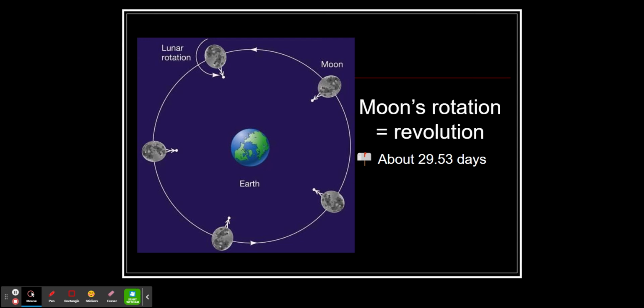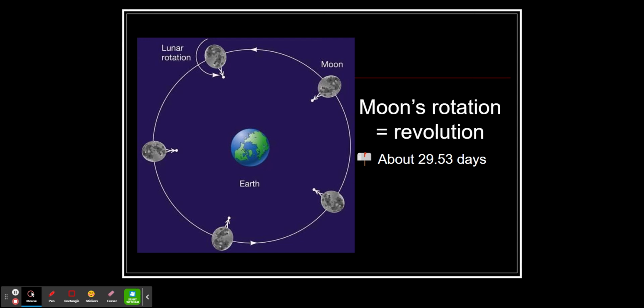Ladies and gentlemen, the moon is the most unique object in the entire solar system. The moon is the only object whose rotation period and revolution period are exactly the same. It's about 29.53 days. The rotation and revolution are exactly the same.